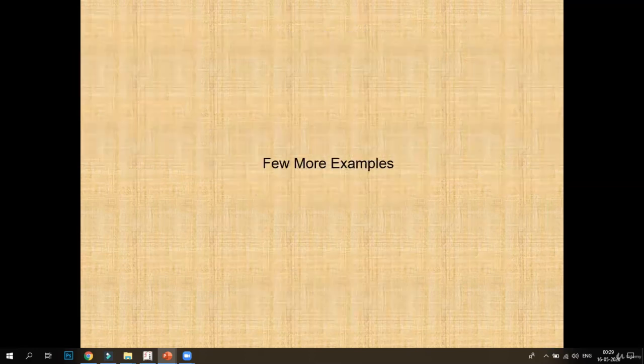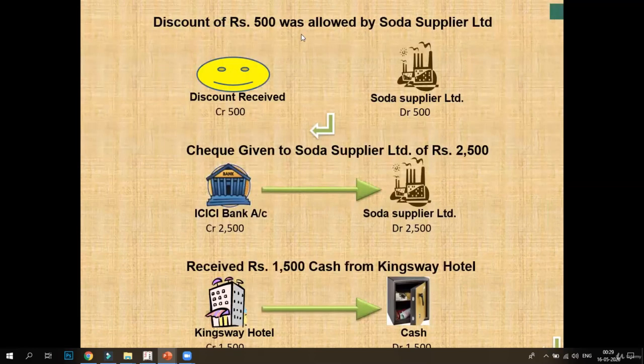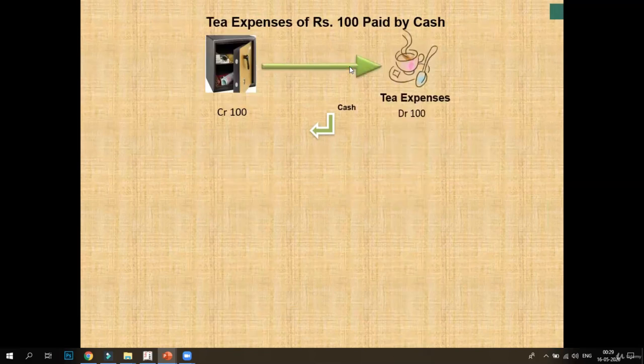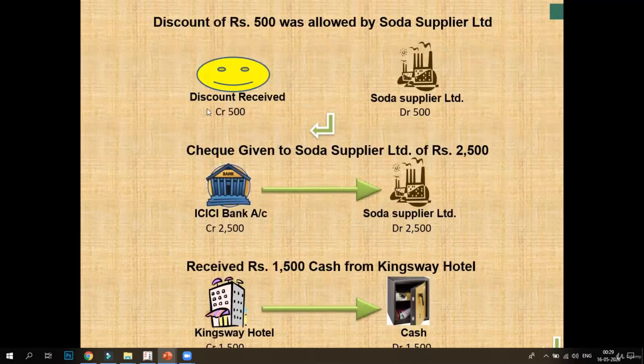Now the next transaction we can have here is a discount of rupees 500 was allowed by Soda Supplier Limited. Soda Supplier Limited has given us the discount of rupees 500. So this discount received is our what? Income. And what will we do about the income? We'll take it to the nominal account. And what does the rule say? We have to credit discount received. And who is the giver of this income? The Soda Supplier Limited. So the Soda Supplier Limited will be debited as per the personal account.